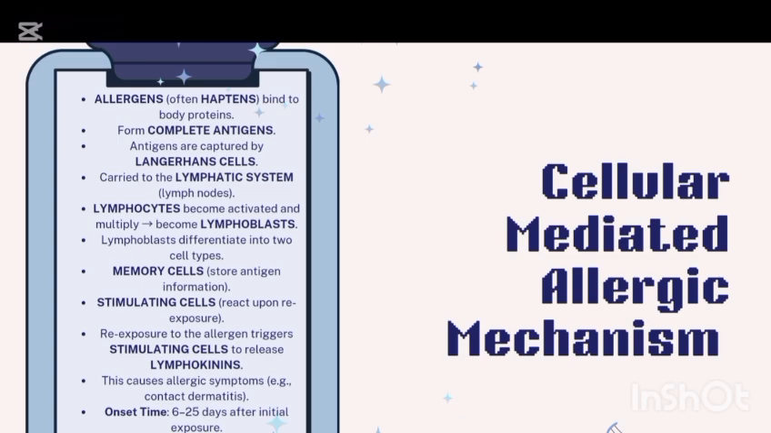Now, moving toward the second mechanism, which is the cell-mediated allergic mechanism. Allergens, often called haptens, bind to body proteins. They form complete antigens. Then these antigens are carried by Langerhans cells, a specific type of antigen-presenting cell, to the lymphatic system. Then the lymphocytes in the lymphatic system become activated, multiply and become lymphoblasts. These lymphoblasts differentiate into two cell types, memory cells or stimulating cells. Memory cells store antigen information while stimulating cells react upon re-exposure.